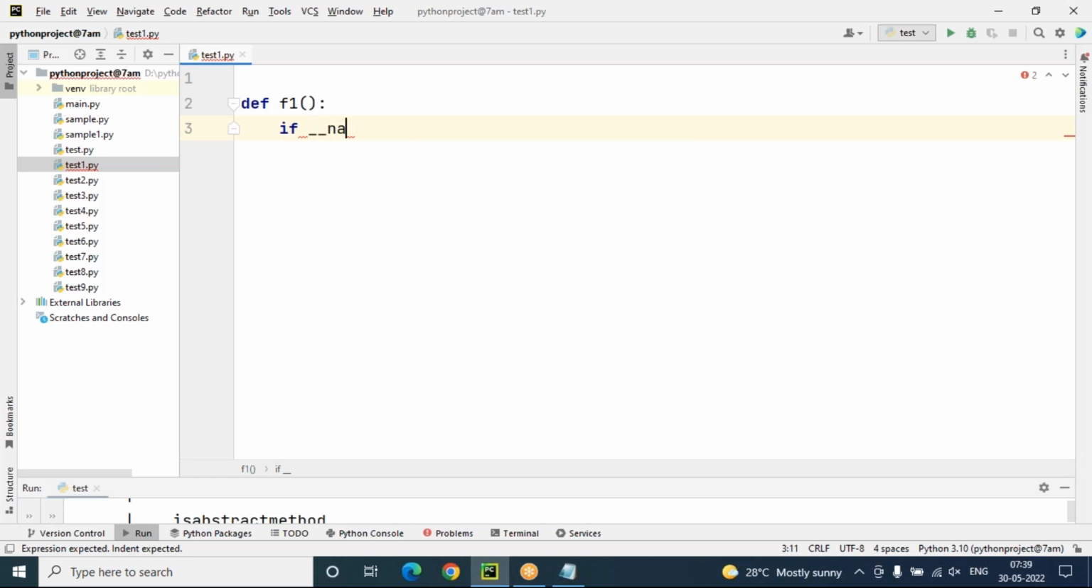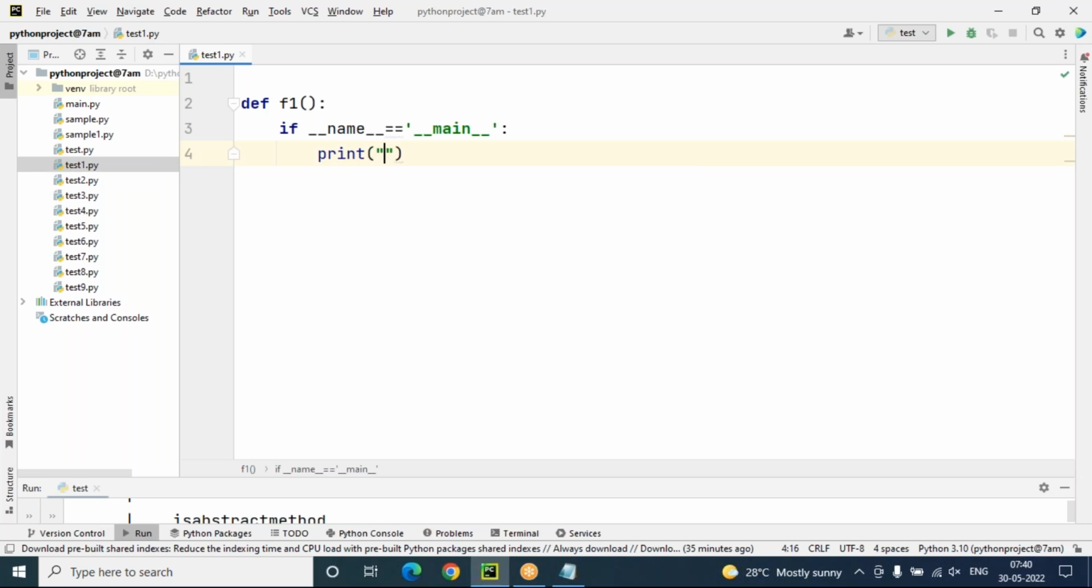If underscore underscore name underscore underscore equals underscore underscore main underscore underscore, then print what we have to use: Program executed as an individual program.